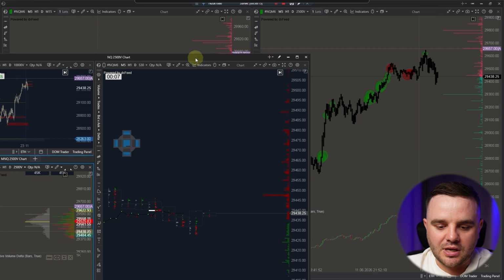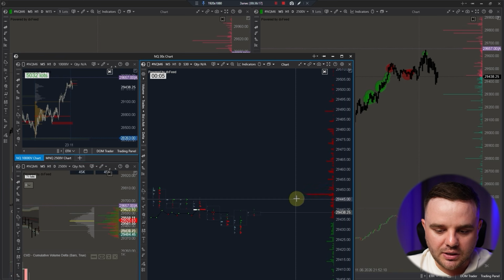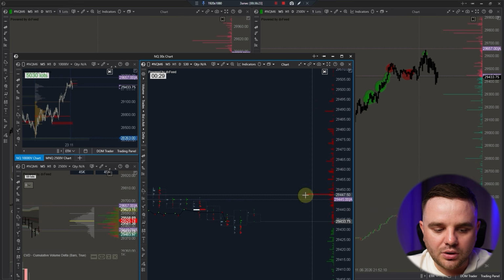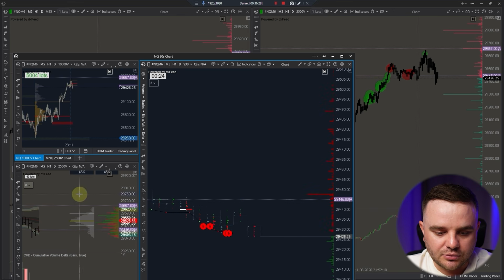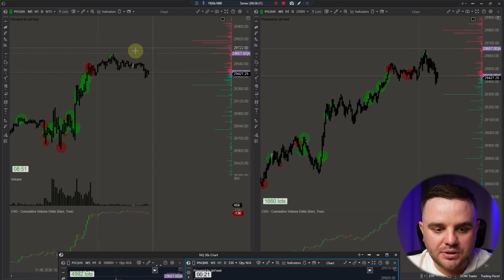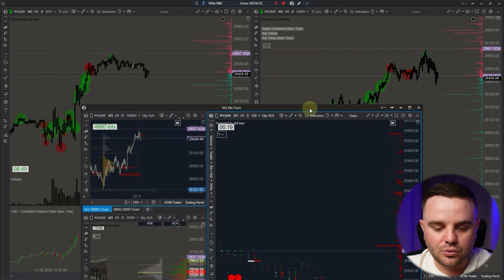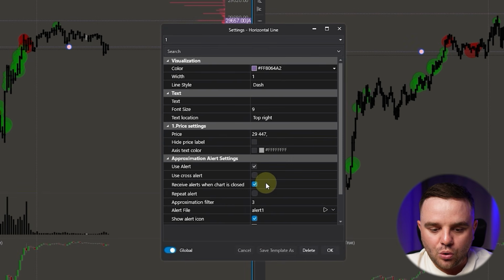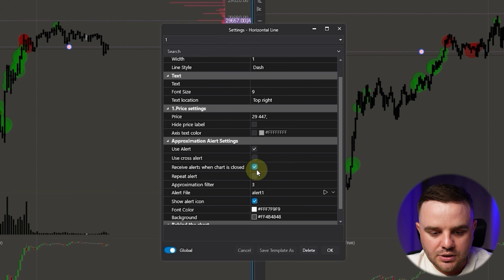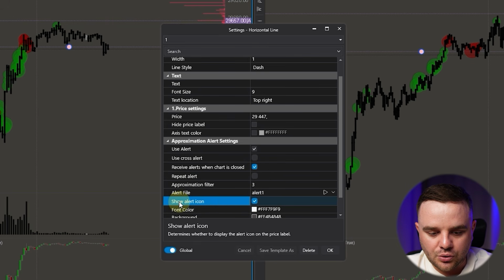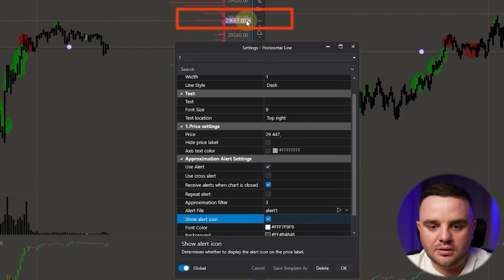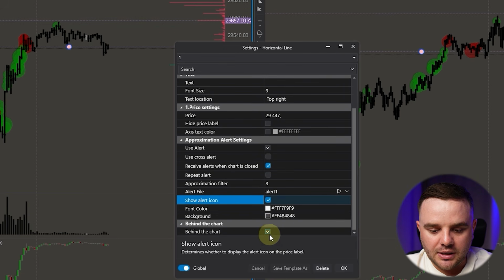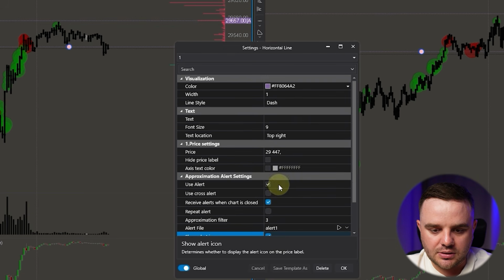For example, you see some important significant level in the depth of market, and you set up a level with an alert before that significant level. And you set it up here on a chart with DOM, and it will automatically appear on all other charts when you add this global parameter. Also here, show alert icon, as you can see, A means alert is enabled.